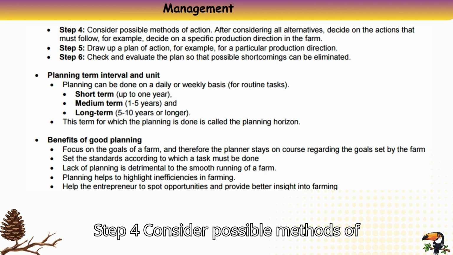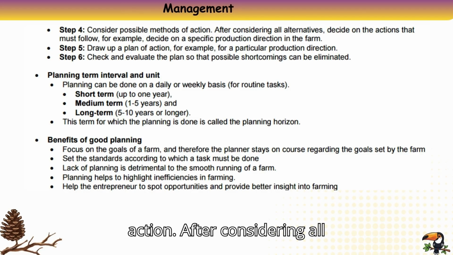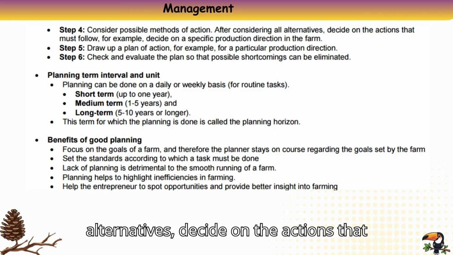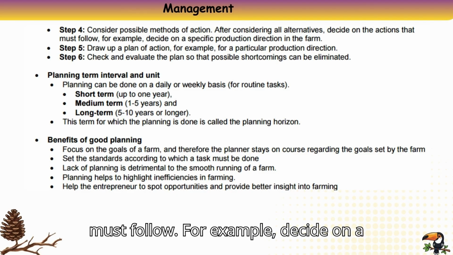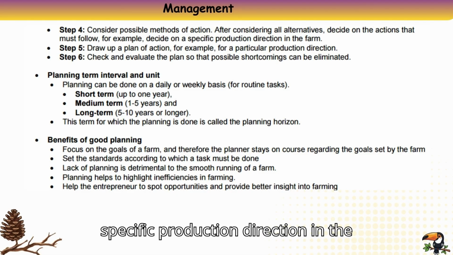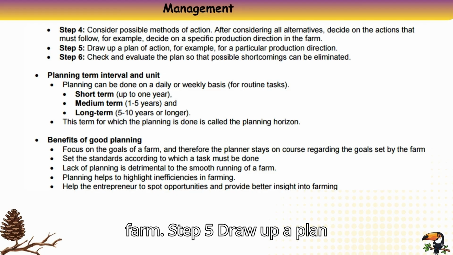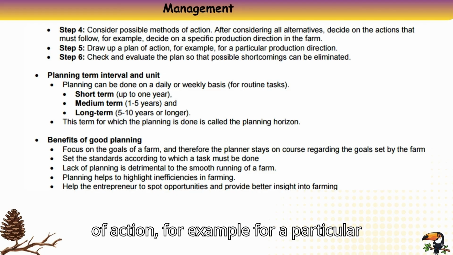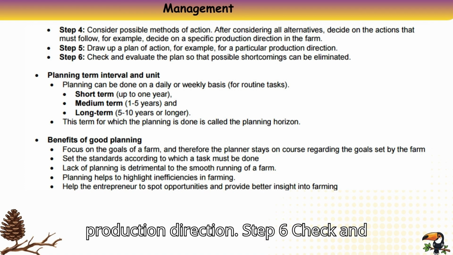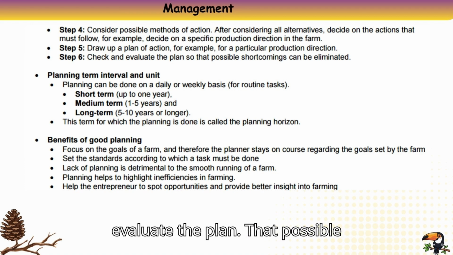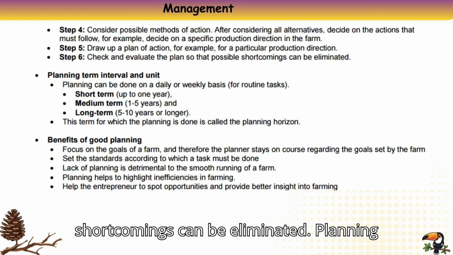Step 4. Consider possible methods of action. After considering all alternatives, decide on the actions that must follow, for example, decide on a specific production direction in the farm. Step 5. Draw up a plan of action, for example, for a particular production direction. Step 6. Check and evaluate the plan so that possible shortcomings can be eliminated.